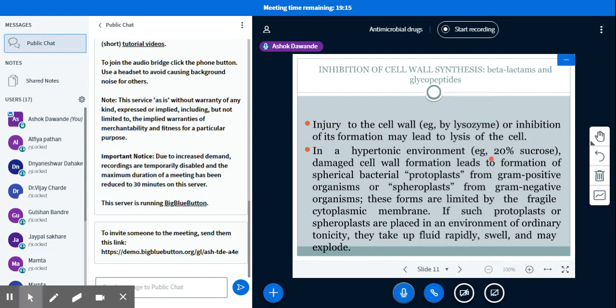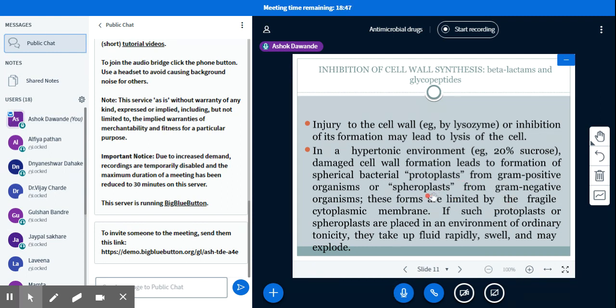presence of a hypertonic environment. For example, a 20% sucrose solution in a hypertonic condition forms protoplasts in the case of gram positive organisms, and spheroplasts in the case of gram negative.